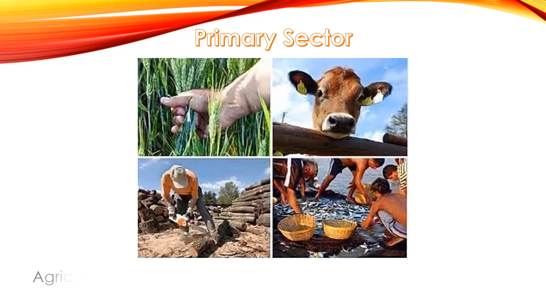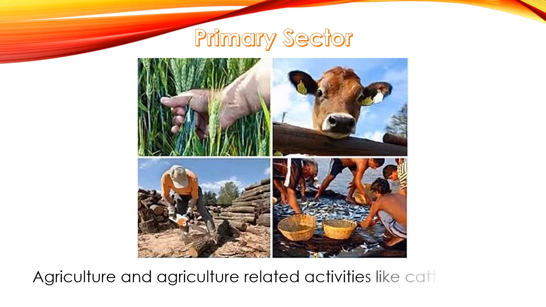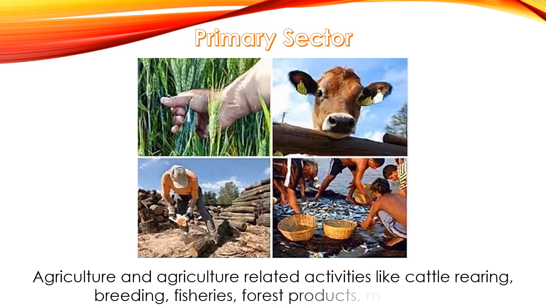The first sector is the primary sector. Agriculture and agriculture related activities like cattle rearing, breeding, fisheries, forest products, mining, etc. All of these activities are part of the primary sector. That means agriculture and related activities like wood cutting, cattle rearing, fisheries, animal husbandry, forest products and mining, all of these activities which are related with agriculture, are a part of the primary sector of the Indian or any country's economy.